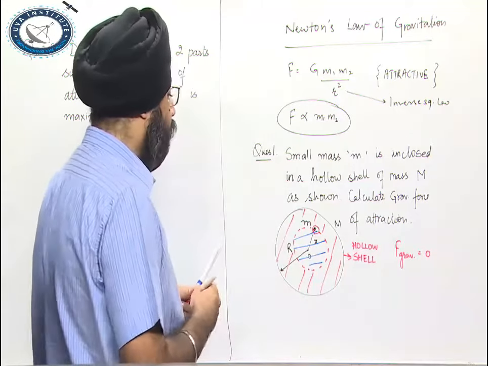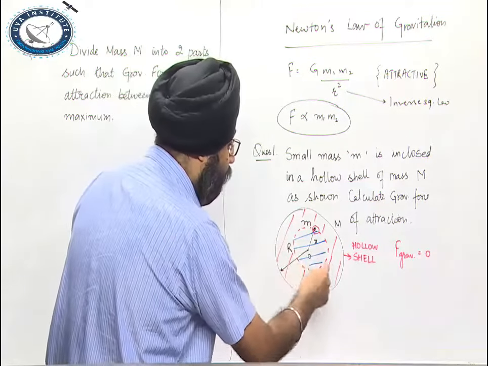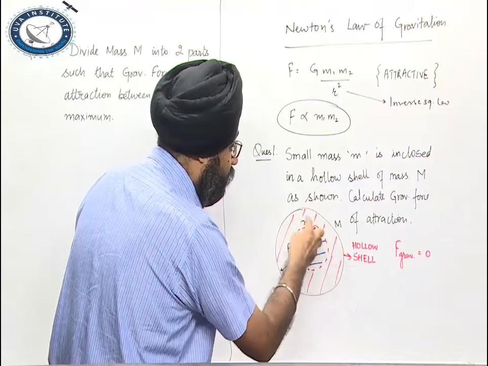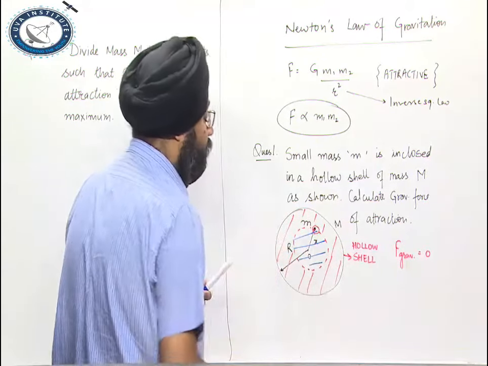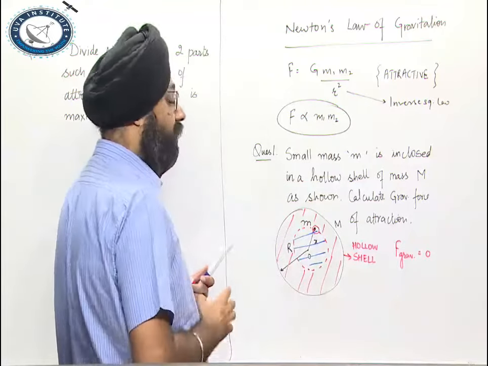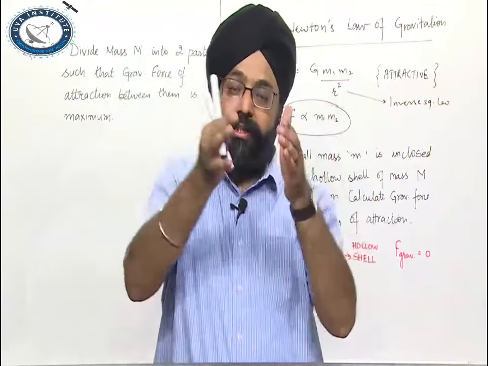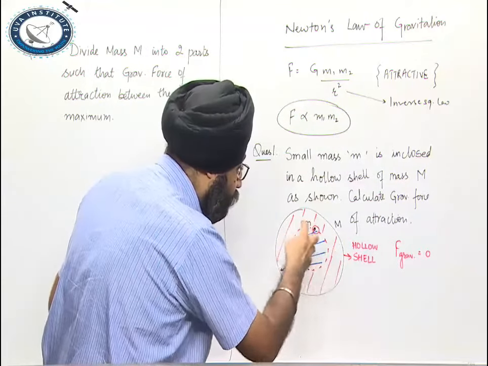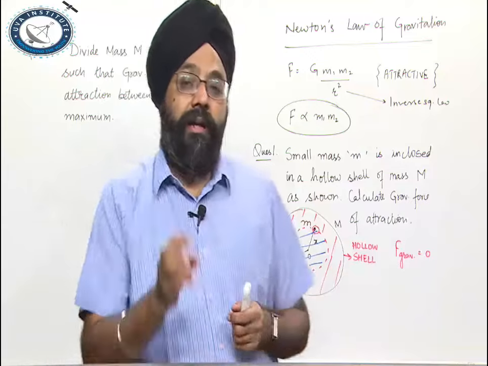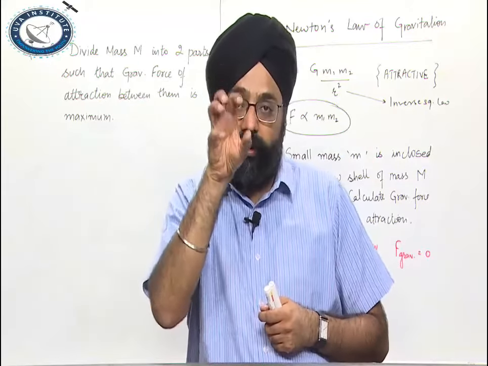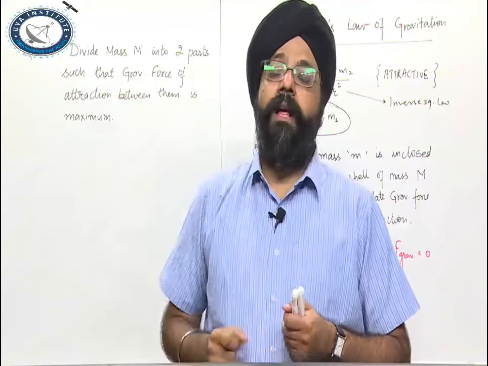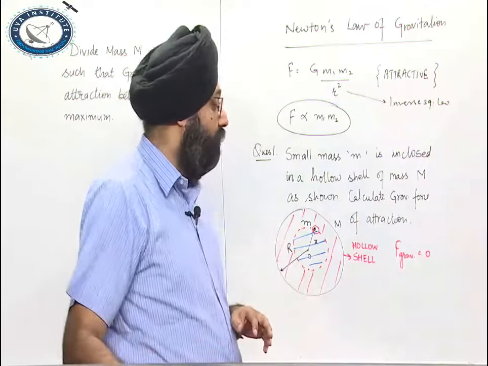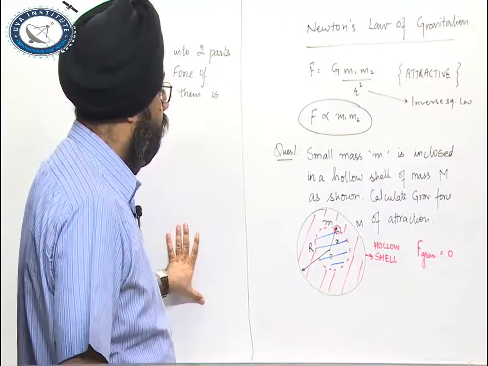Now if I divide this into two parts, I see that the force of attraction due to this red shaded part on this mass M is 0, as this mass M is inside this part. So attractive forces from all the ends will cancel out and the remaining force will be due to this blue part. Since there is no mass enclosed in this blue part, my gravitational force of attraction is 0. This is my first concept.